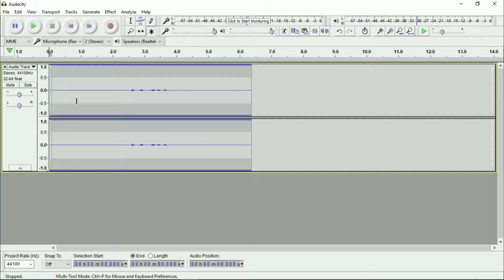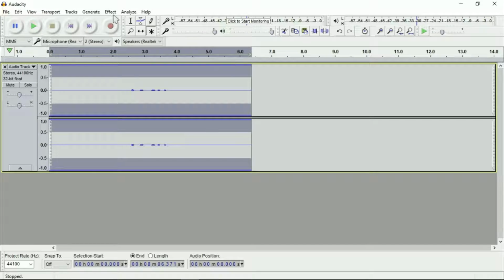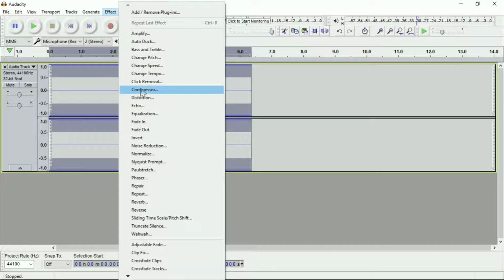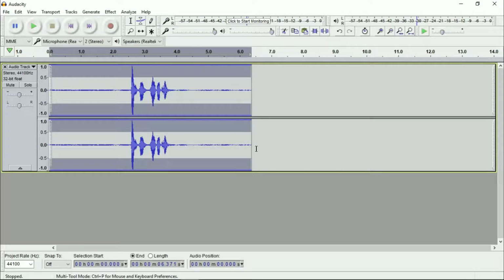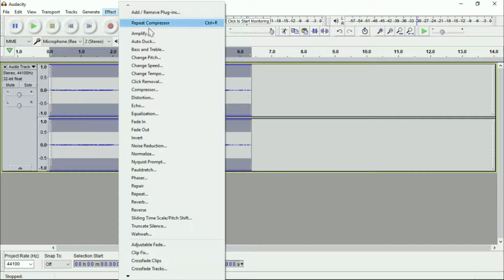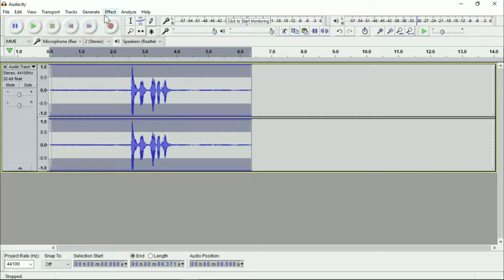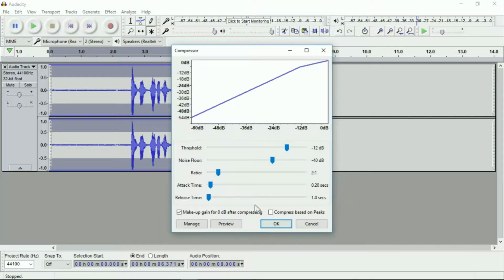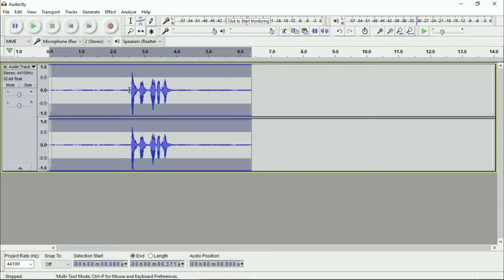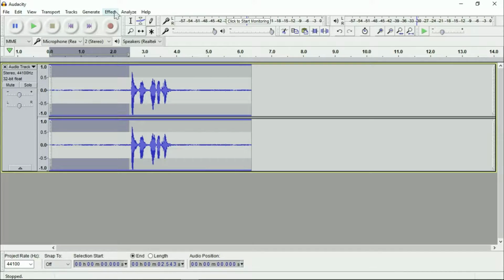seconds blank. Select the clip from here and then go to effect and then click on compressor and then click OK. After that, go to effect, bass and treble, copy the settings and then click on apply, then close, and then go to compressor once again and then click OK, and then select the blank space and then go to